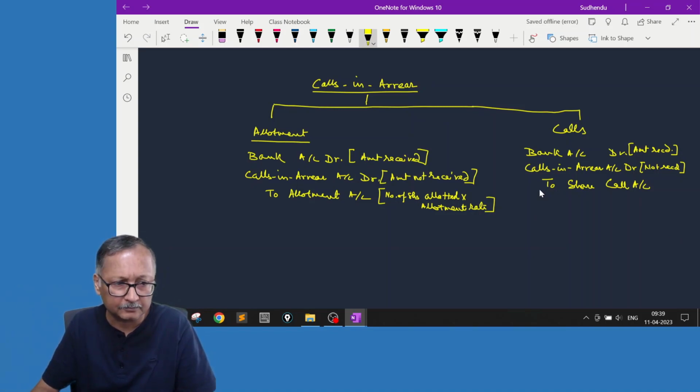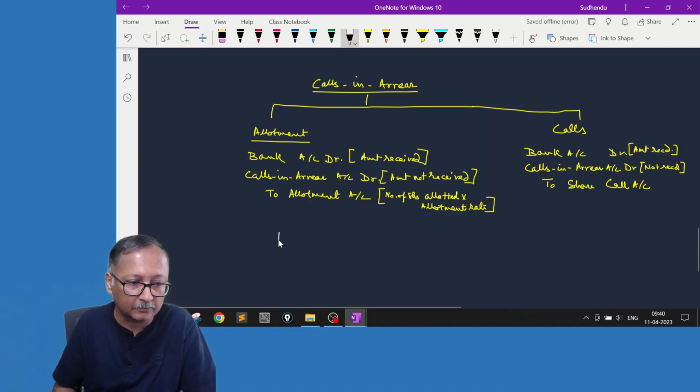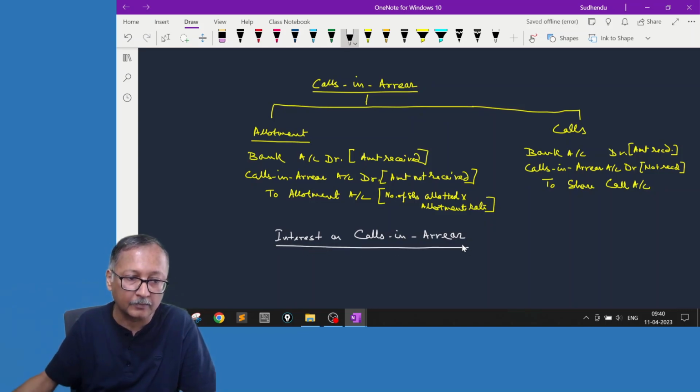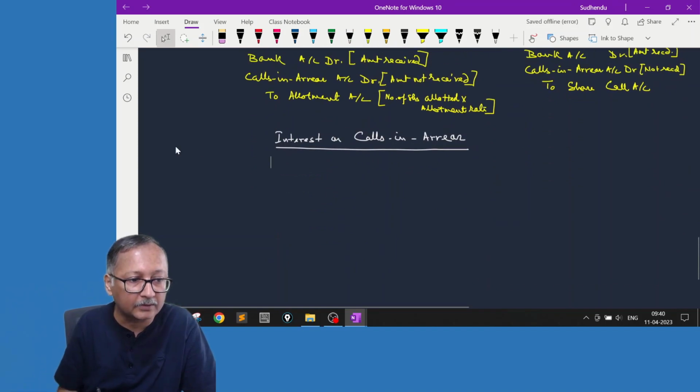Now on calls in arrear, the company law says, if the board of directors wants and if it is permitted in the articles, because the amount was due, interest can be charged. Now law has given a maximum ceiling. The company can decide whether to charge or not. Maximum ceiling is 10%. Here we should also understand interest on calls in arrear. How can interest be charged?